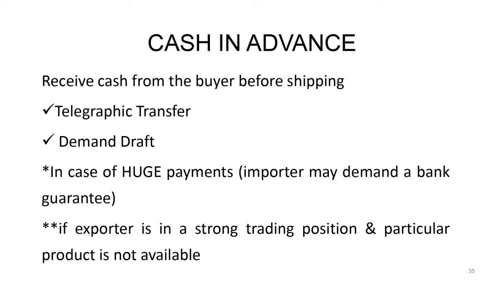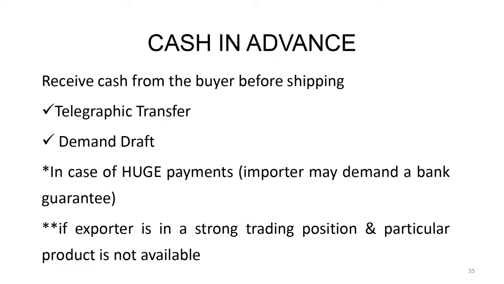The star mark is in case the buyer is making a huge payment in terms of advance. The buyer or the importer may ask you to give a bank guarantee. Let's say the shipment is of the value 100 rupees, and the buyer has given you 50 rupees, which is 50% advance. But the value could be a lot, could be a huge payment. So when the buyer gives you the 50 rupees advance, the buyer may say that you give me a bank guarantee of 50 rupees. The bank guarantee is just a piece of paper.